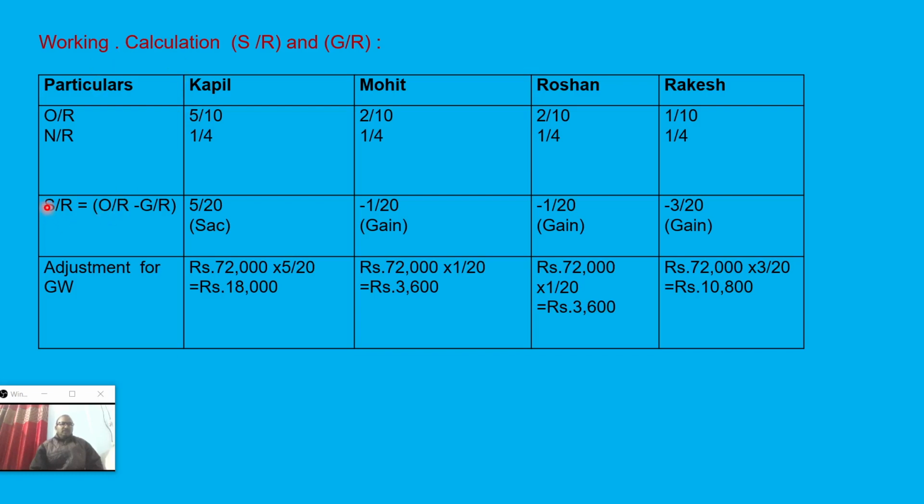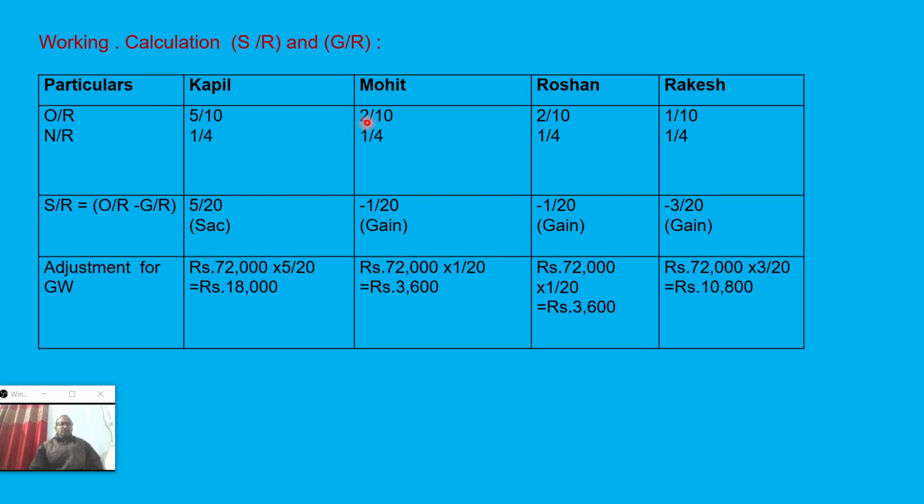Now as per the formula, sacrificing ratio equals OR minus NR. So here it is 5/10 minus 1/4. If you work it out, it will come as a positive value: 5/20... here, if you multiply, 10/20 minus 5/20, so it is coming 5/20. And the rough work we can do also to calculate this. LCM will be 20, divided by 4 it is 5, and in this case 2 into 5 is 10, 10 minus 5, so 5/20. That's an easy calculation, everyone can do.